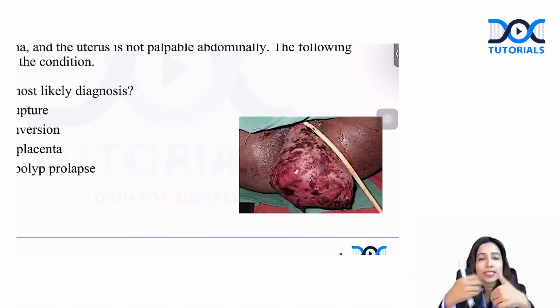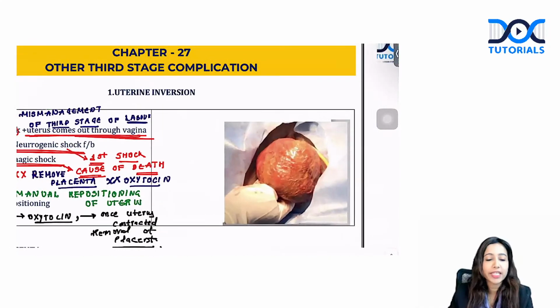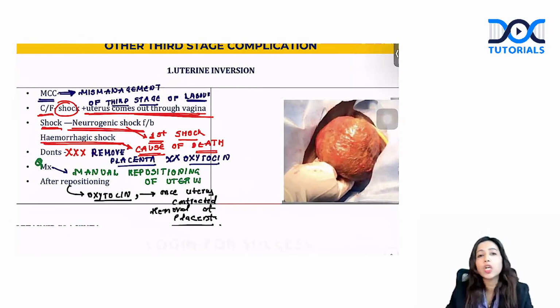The uterus itself can invert and come outside. This is typical of uterine inversion, which is due to mismanagement of the third stage of labor. Immediately, the patient goes into shock and the uterus comes out through the vagina. The first shock the patient experiences is neurogenic shock, due to the stretching of the nerves. Later on, the patient starts bleeding, and there can even be hemorrhagic shock. First shock is neurogenic shock, but the cause of death is hemorrhagic shock.